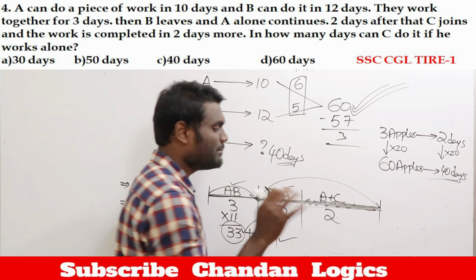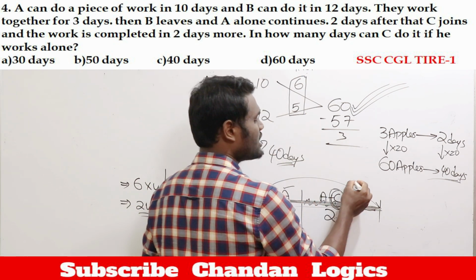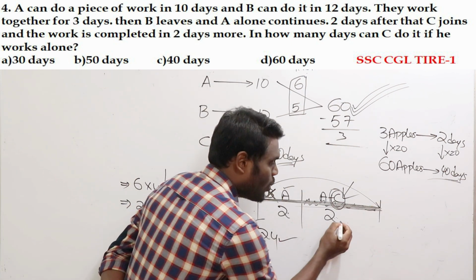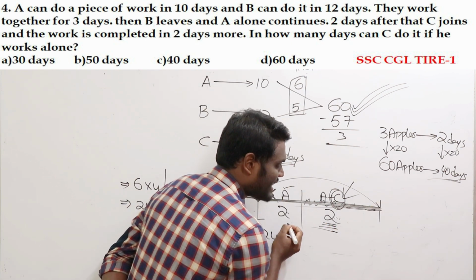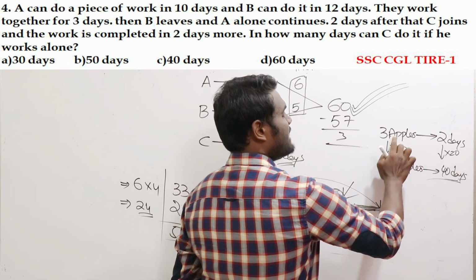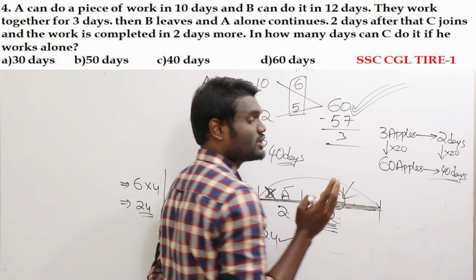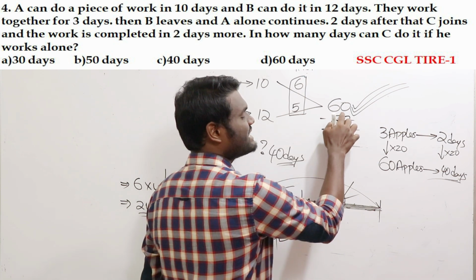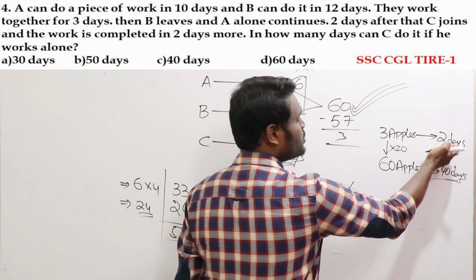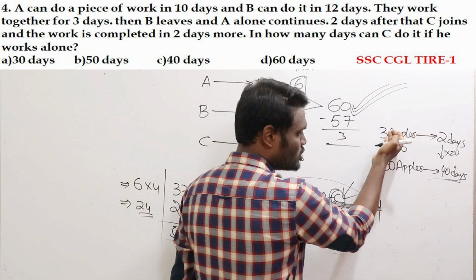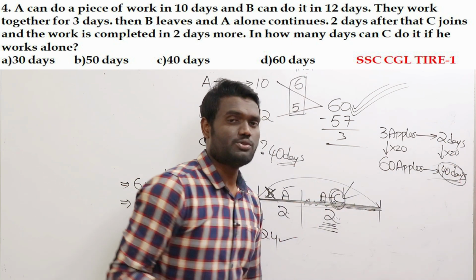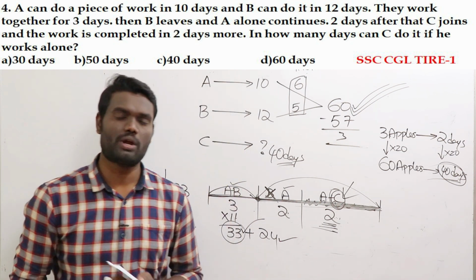Now this remaining 3 apples is consumed by whom? Remaining 3 apples is consumed by C. In the question it is clearly said that C was there only for the last 2 days of time, which means C is consuming 3 apples in 2 days. If C consumes 3 apples in 2 days, total work is 60 apples. To consume 60 apples, how many days? For 3 apples 2 days means 60 apples is 20 times. So 2 into 20 is 40 days of time, which means C alone can complete the work in 40 days of time.